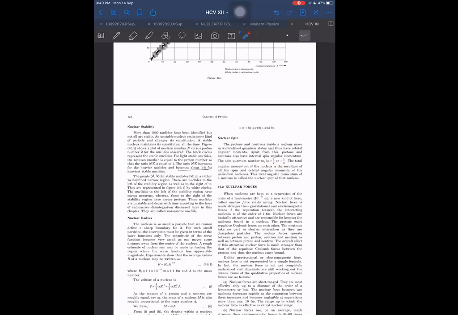Total angular momentum of the nucleus is the resultant of all the spin and orbital angular momenta of the individual nucleons. The total angular momentum of the nucleus is called the nuclear spin of that nucleus.